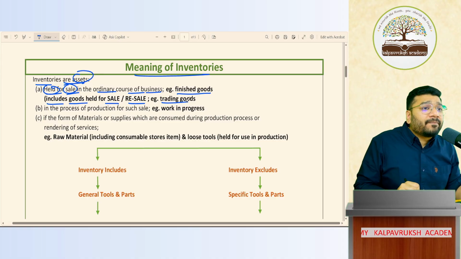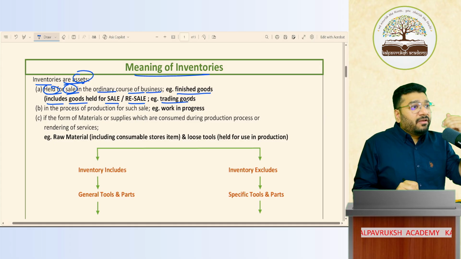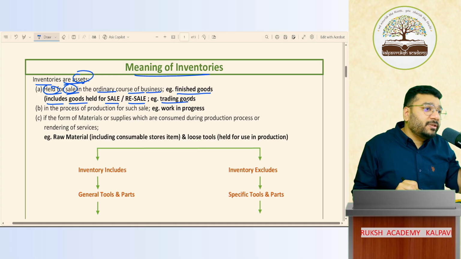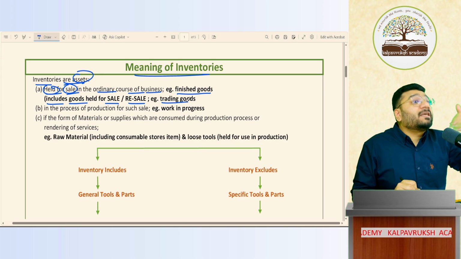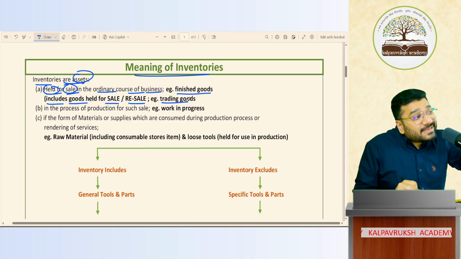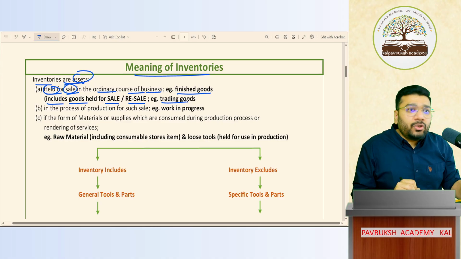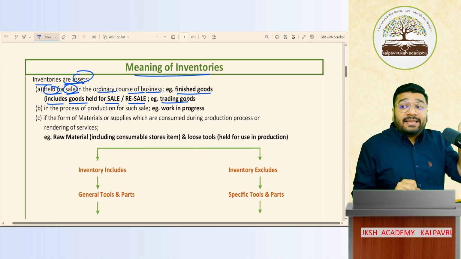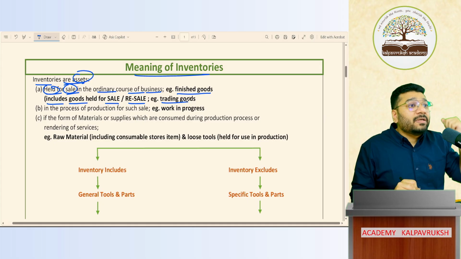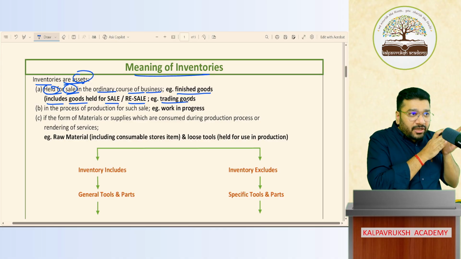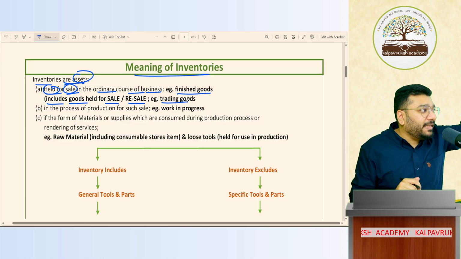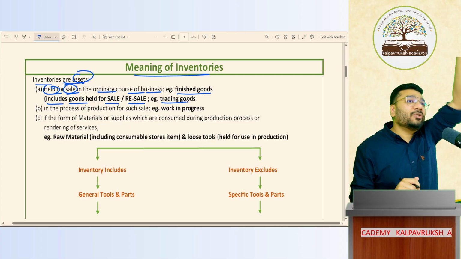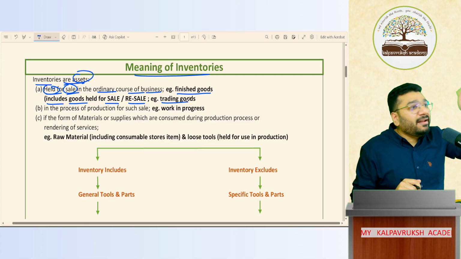What is sale? Two meanings. When a manufacturer sells the goods to the wholesaler, we call that a sale, the first-time sale. When a wholesaler sells it to the retailer, some people call it resale, some people call it sale. Either way you can use it, no problem. Now, resale has another meaning. If you go to a second hand shop, they sell the product. That is, the manufacturer or the dealer has sold goods to a customer. The customer has given it back to some other second hand company. That second hand company is reselling the product. That is also called resale. So the meaning of sale and resale is clear.